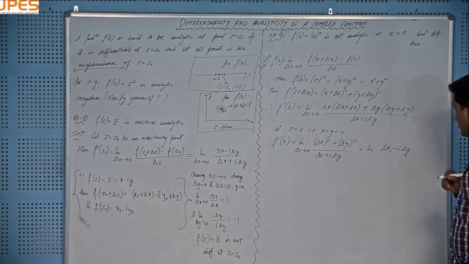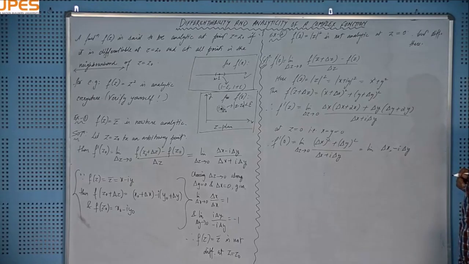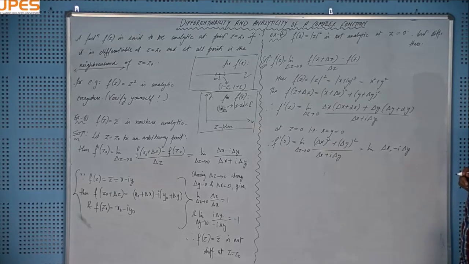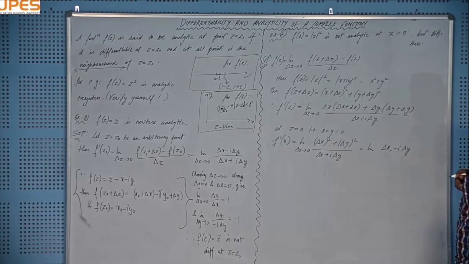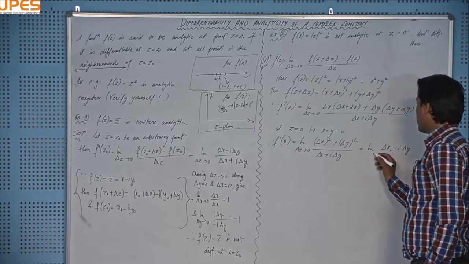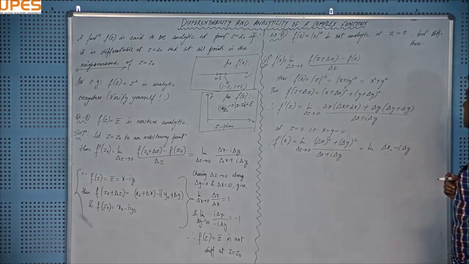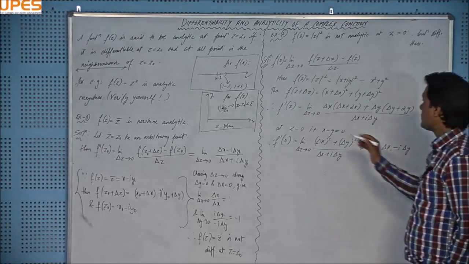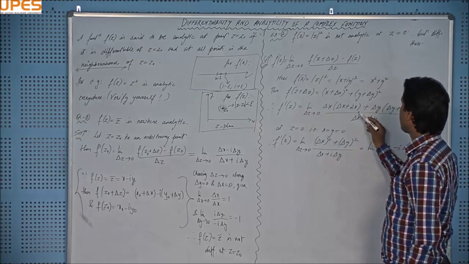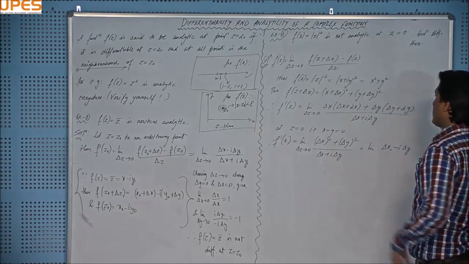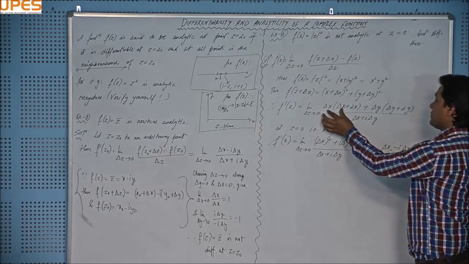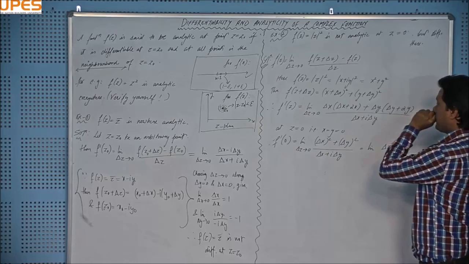Okay, fine. So what will that be if delta z tends to 0? Okay, fine. Should I choose an arbitrary point z naught? In that case, this will go to 0.